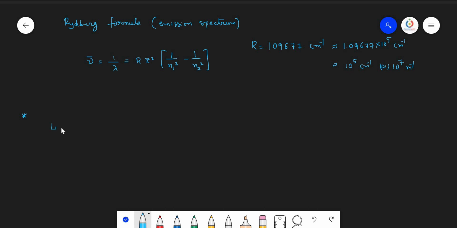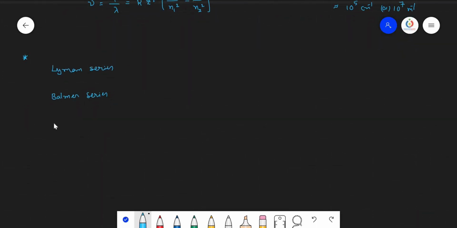Series of lines: Lyman series, Balmer series, Paschen series, Brackett series, and Pfund series. Let us see the n1 values, n2 values, and the region where these lines are observed.